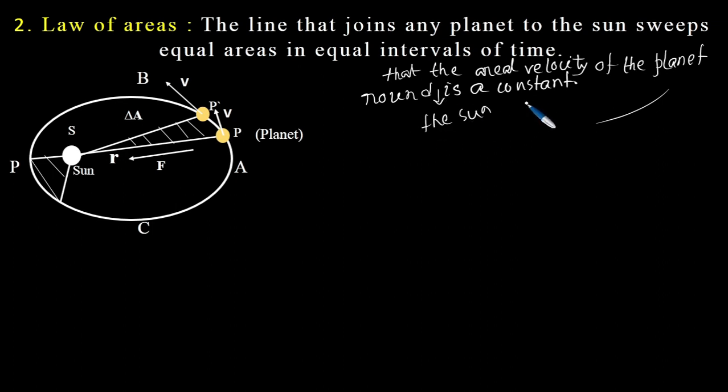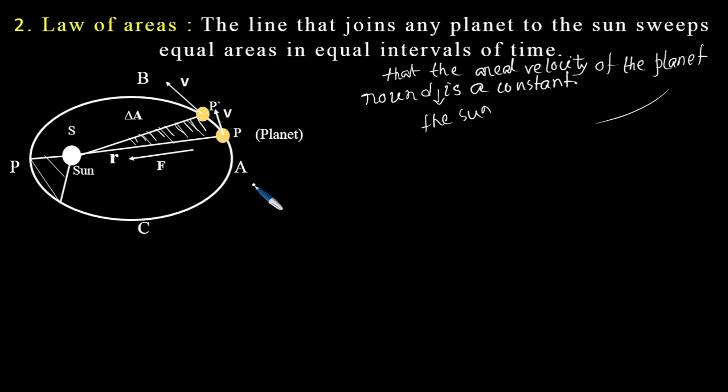Now suppose at any moment this S is the sun and P is our planet. For any given time interval delta t, the planet moves from the point P to P prime. For this reason, it sweeps out this shaded area, which is delta A. We need to prove that this areal velocity of the planet round the sun in this elliptical orbit is a constant. Now we can easily do this by considering the central force system.